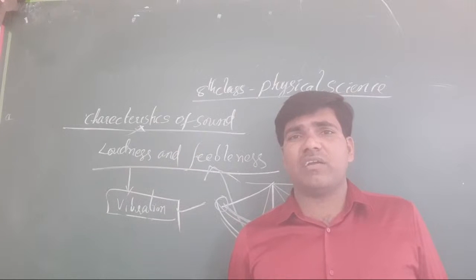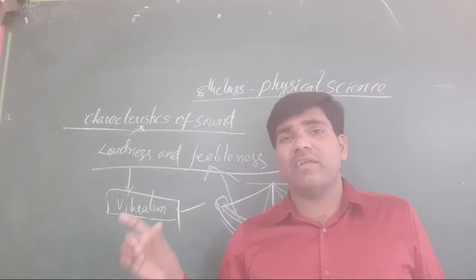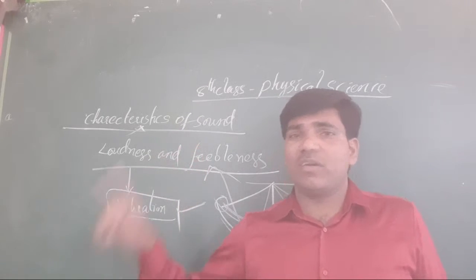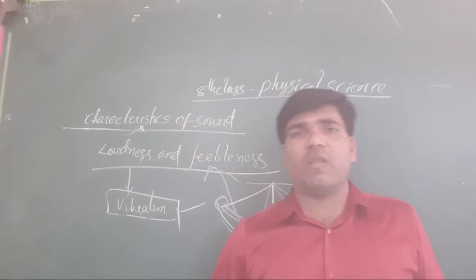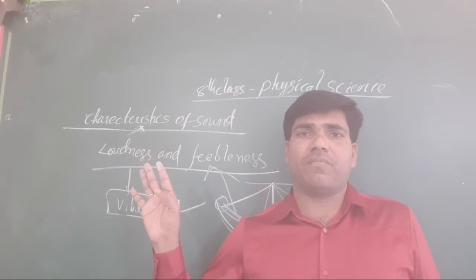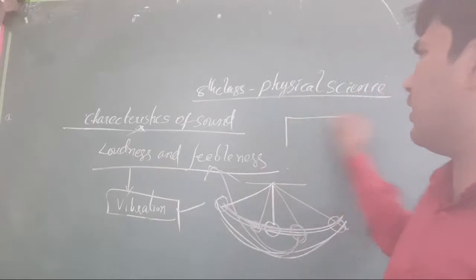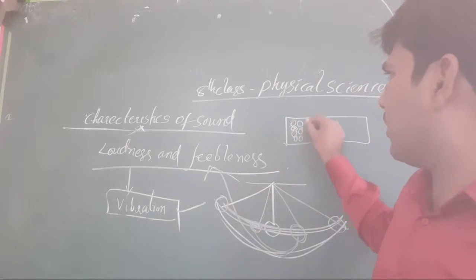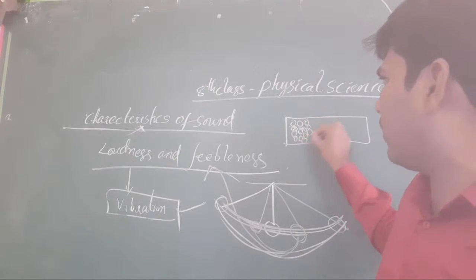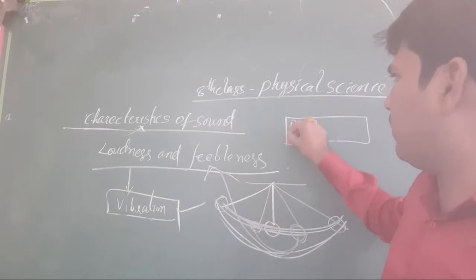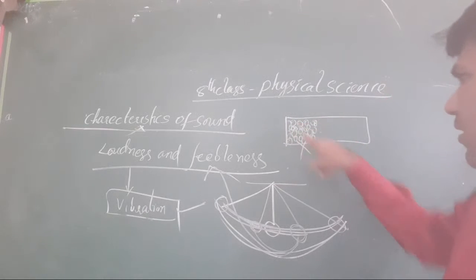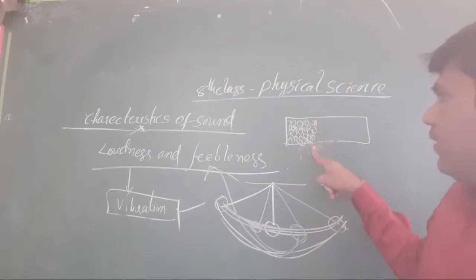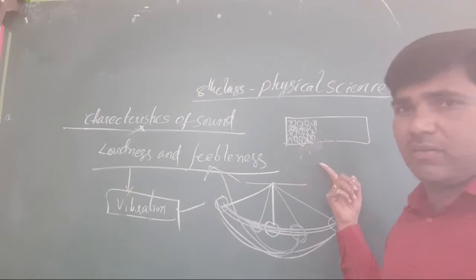Why? Because already we discussed it. The metal is a solid. In the solid there are a more number of particles. When we disturb one particle, all the remaining particles are also under vibration. Clear or not, all the students? Suppose you take a bell. In the bell there are this type of a number of particles, more particles available inside it. Because of this, all the particles are under vibration. Automatically, more vibrations are produced.